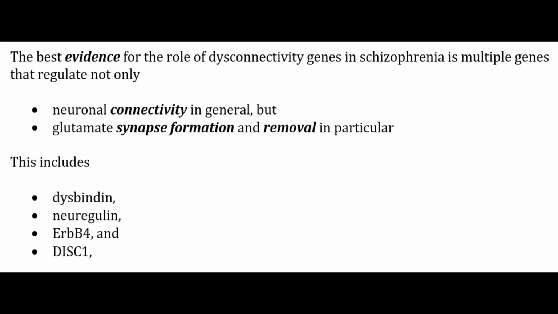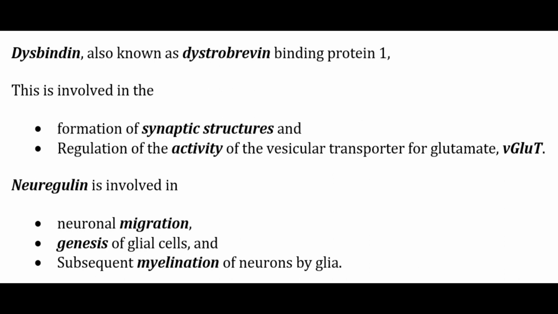Best evidence for the role of disconnectivity of genes in schizophrenia is multiple genes that regulate not only neuronal connectivity in general, but glutamate synapse formation and removal in particular. These genes include dysbindin, neuregulin, ERBB4, and DISC1. Dysbindin is also known as dystrobrevin binding protein 1 and is involved in the formation of synaptic structures and regulation of activity of the vesicular transporter for glutamate, that is VGLUT.